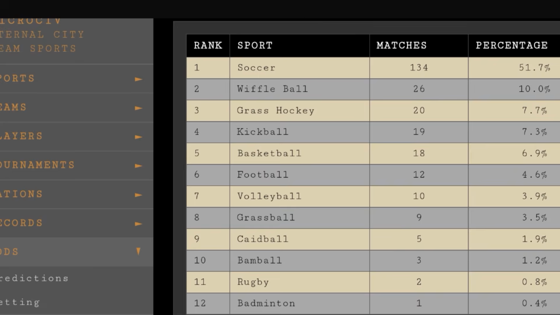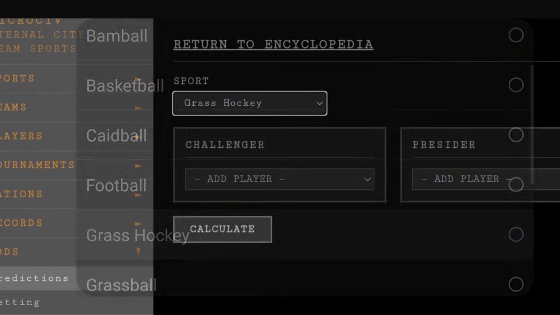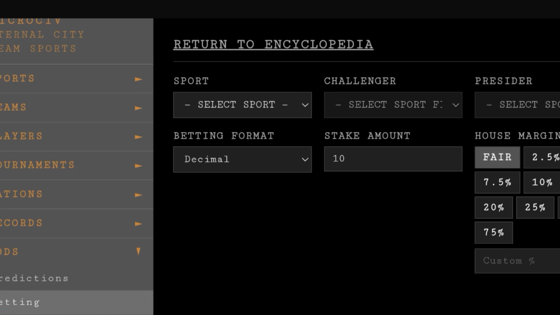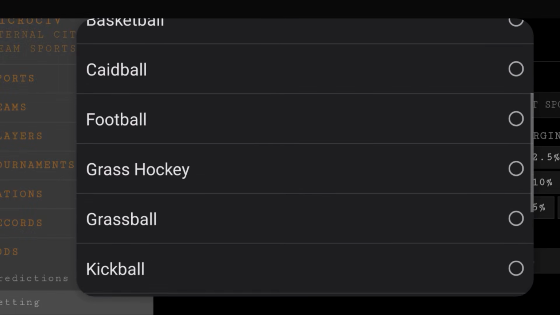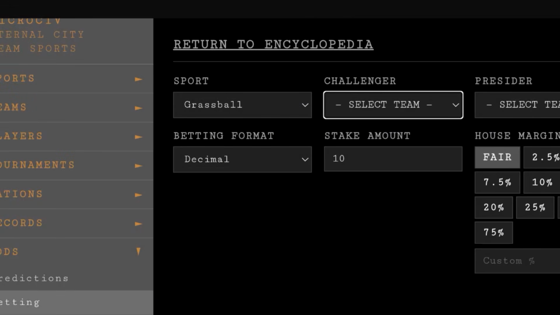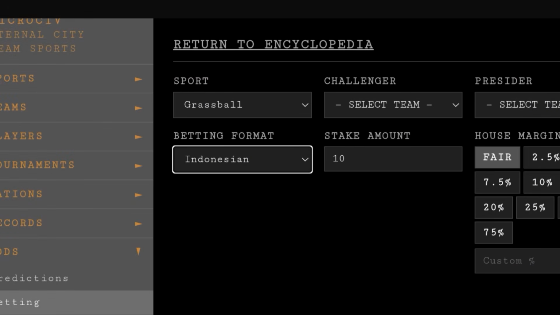You can do some predictions by selecting a sport, and you can add players, and then you can do betting if you want with different types. You just select the team. Is that working right now? Maybe I have to... Oh, I've got to select the sport first. And then it'll have a list of teams that played at least one game in that sport. And you can do the type of betting and house margin and whatnot. So that's team sports.